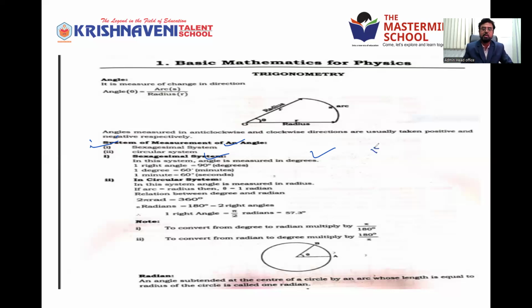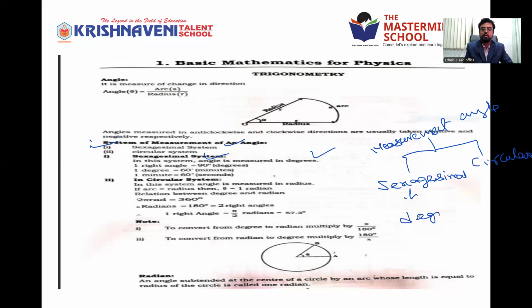So there are two systems to measure an angle. Measurement, you can write in a simple way: measurement of angle. There are two methods. One is sexagesimal, and the other one is the circular system. In the sexagesimal system, angle is measured in degrees.